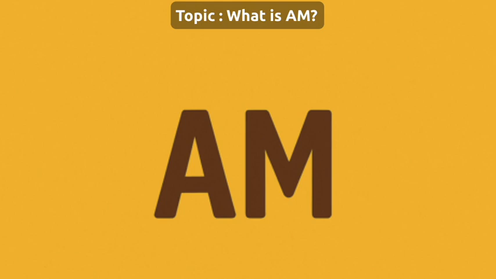Have you ever looked at the clock and seen the time is 8 o'clock? But wait, is it 8 o'clock in the morning or 8 o'clock at night? That's where AM and PM come in. Next topic, what is AM? AM means ante meridiem, that's a fancy Latin word. But don't worry, just remember, AM is equal to morning time. It starts at 12 midnight and goes on until 12 noon. So, when you wake up at 6 o'clock in the morning, it's 6 a.m. When you go to school at 8 o'clock in the morning, it's 8 a.m.